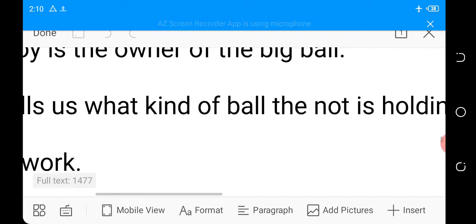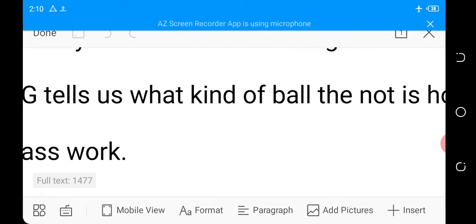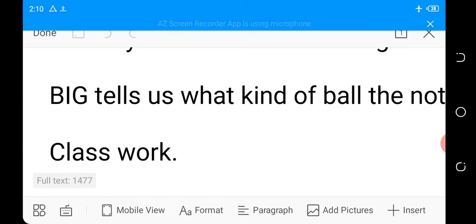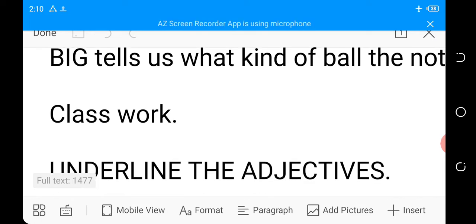Good. I can give more oral examples. Like I said, my mother is cooking with a new pot. I hope by now you should be able to underline the adjective in that sentence. Yes, that is new. I can easily say my mother is cooking with a pot. But I want you to know that she's not using that old pot she has been cooking with. She's now using a new pot. So in that sentence, new is the adjective.